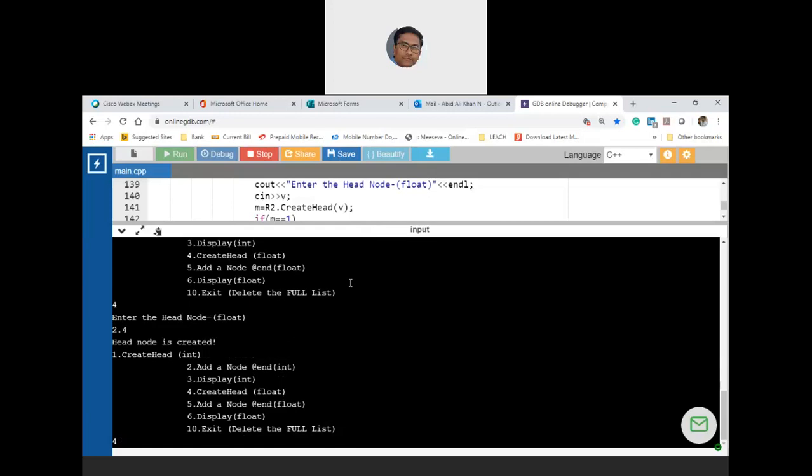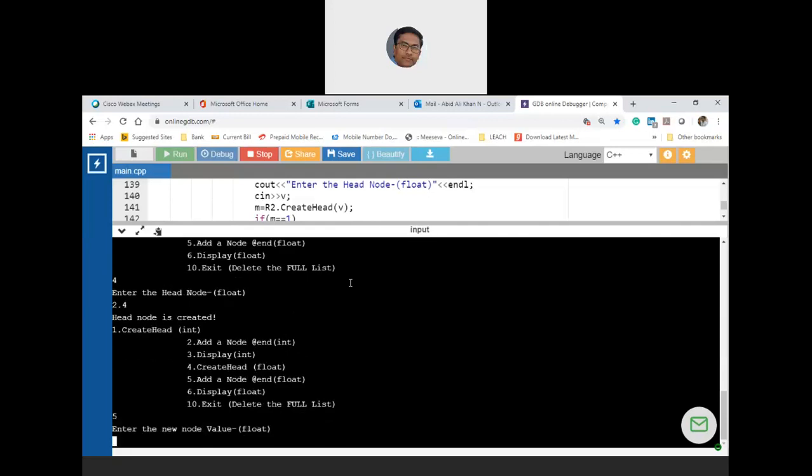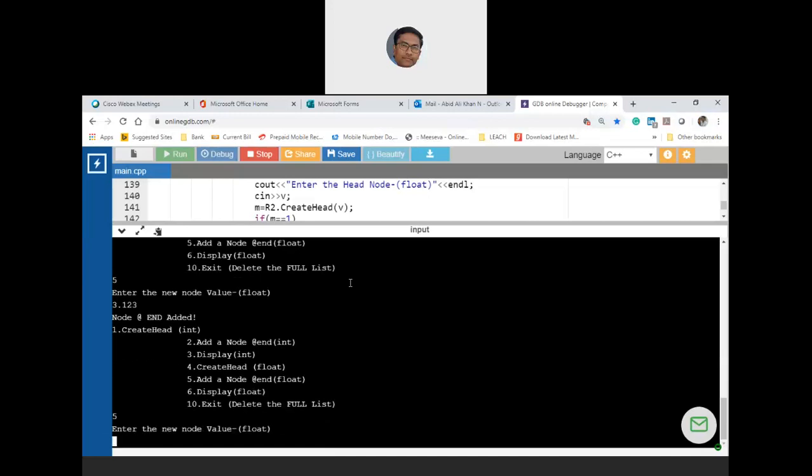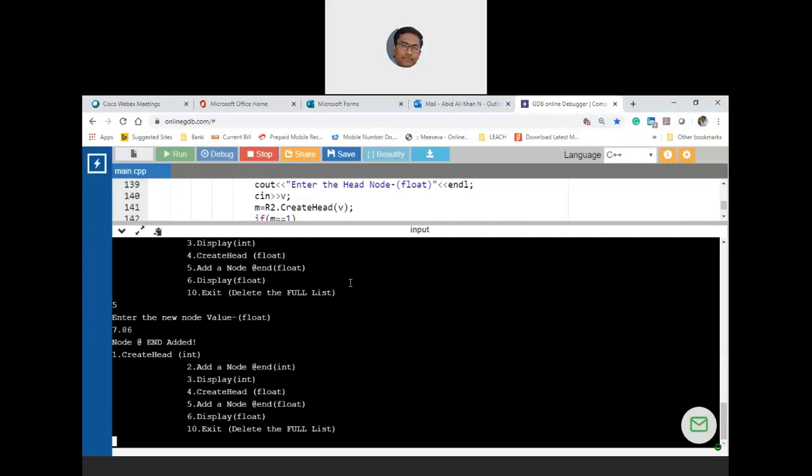Okay, then node is created. Then add a node at the end, which is option 5. Now let us say 3.123. Next, add a node at the end, which is again 5. Let us say 7.86. Now let us display the floating point, which is 6. Those are the 3 numbers: 2.4, 3.123, and 7.86.